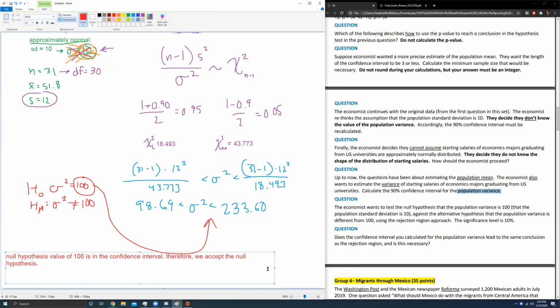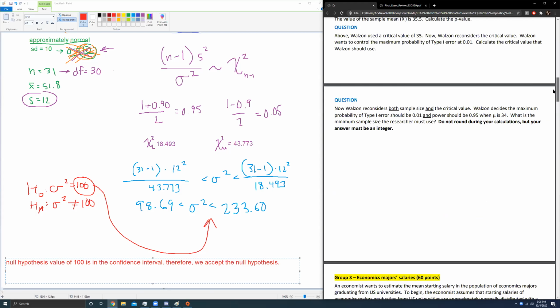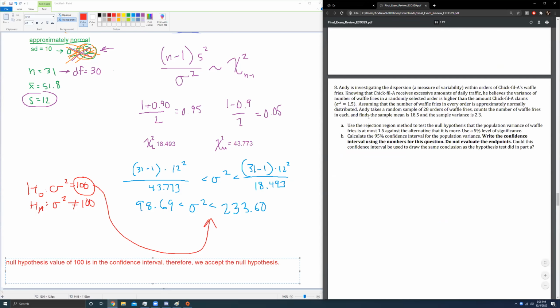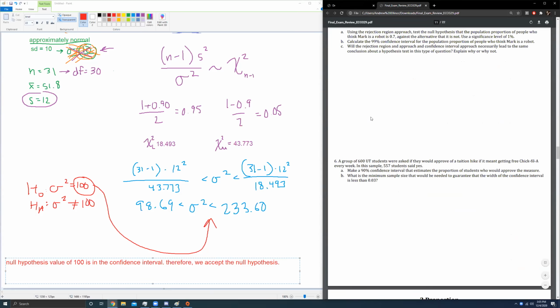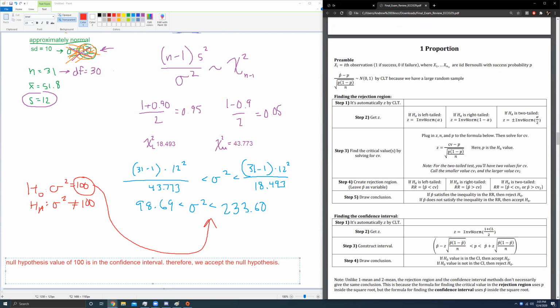What is the follow-up from that? Does the confidence interval you calculated for population variance lead to the same conclusion as the rejection region, and is this necessary? There's one small theory. This is a very common theory question that you can find at the very bottom of the one proportion page. The rejection region and confidence interval methods don't necessarily give the same conclusion for the one proportion case.